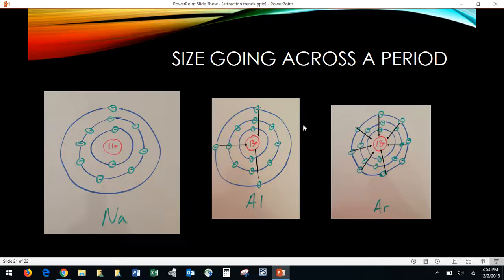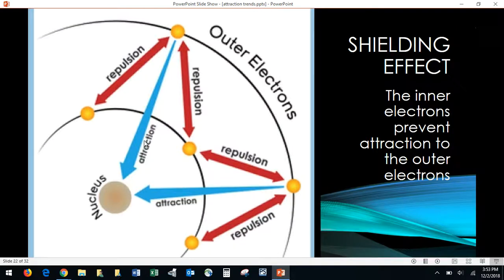And if you really think about the one-to-oneness of this proton to electron attraction, these protons in the middle here need that outer shell electrons to actually find an electron to be attracted to. Whereas in this case, most of the protons can find an electron closer to be attracted to. There's only one proton that is looking for that outermost electron. Anyway, and then we talked about the shielding effect.